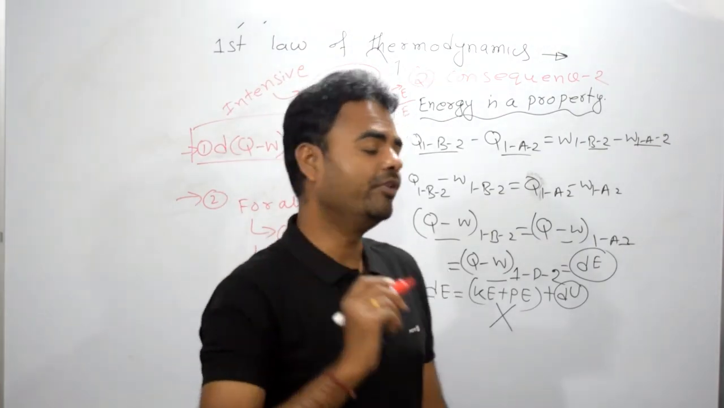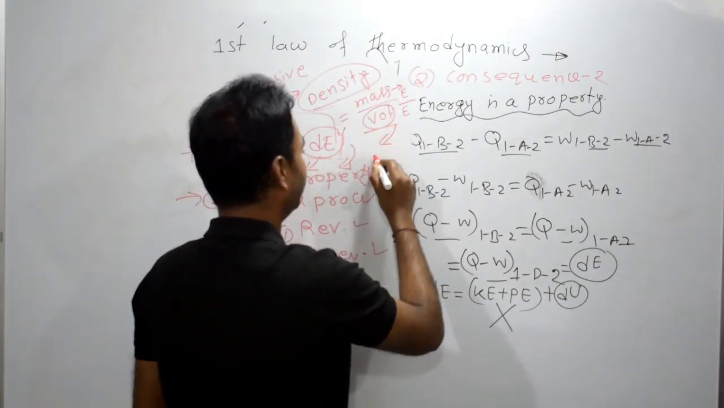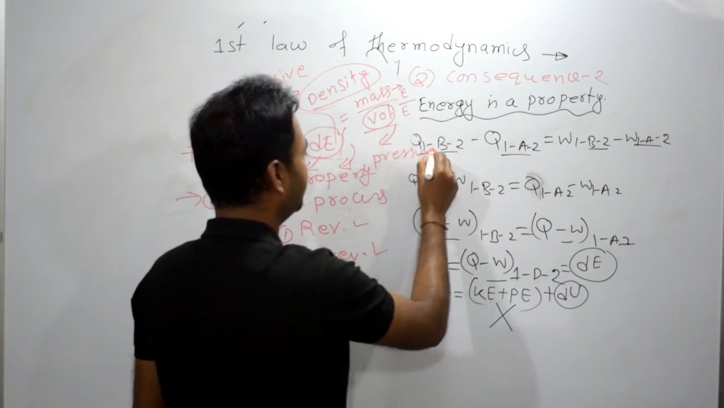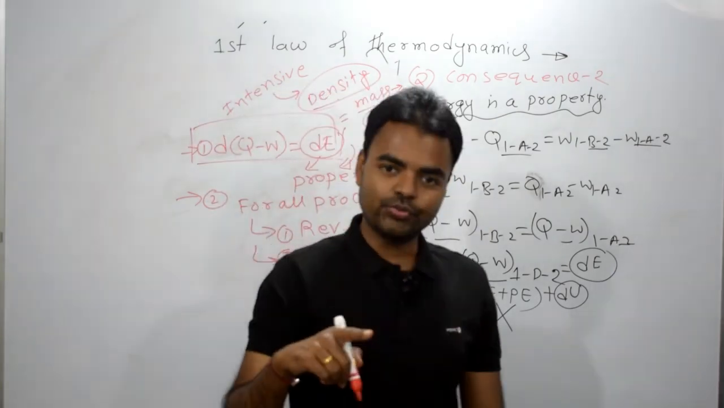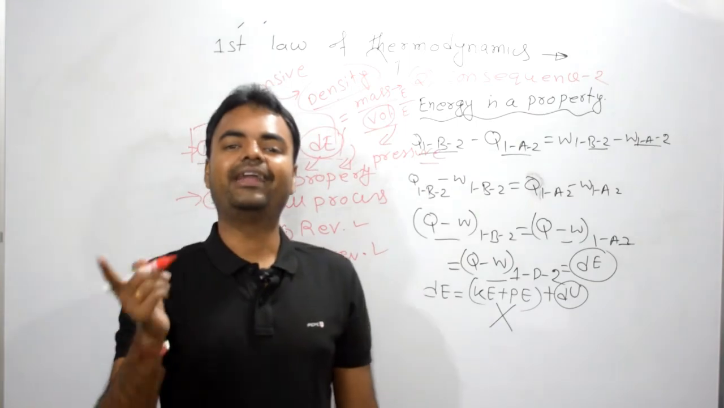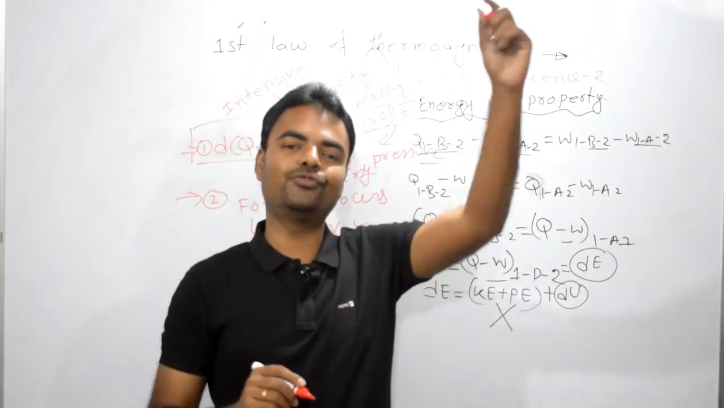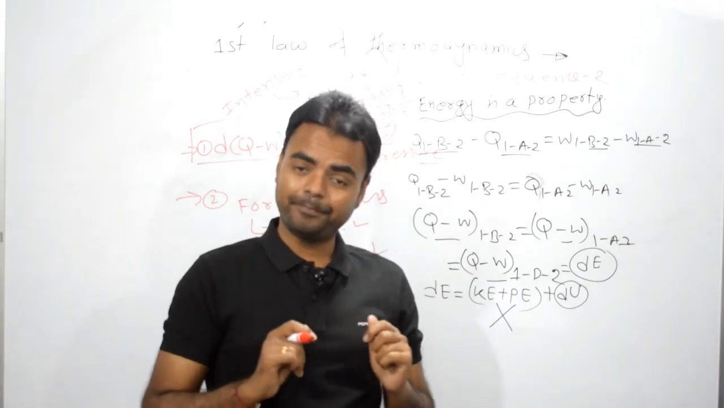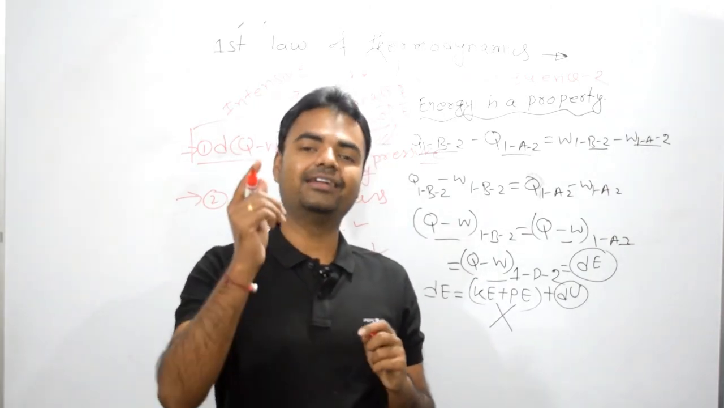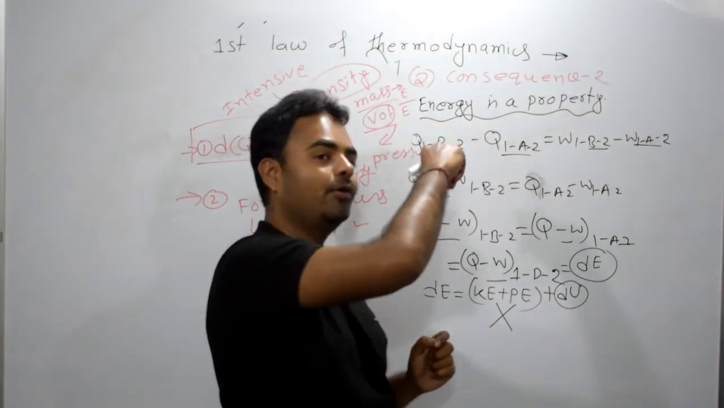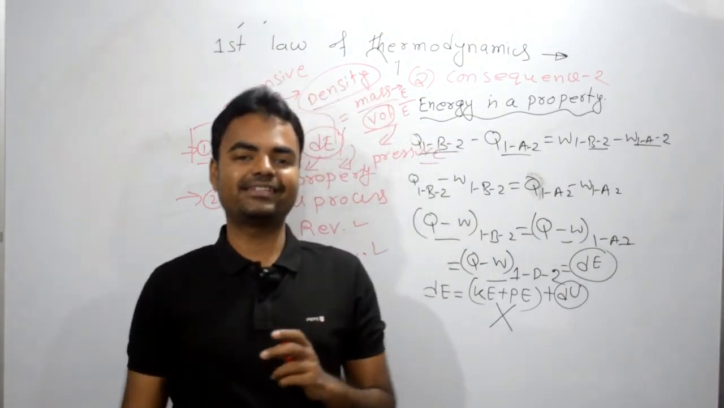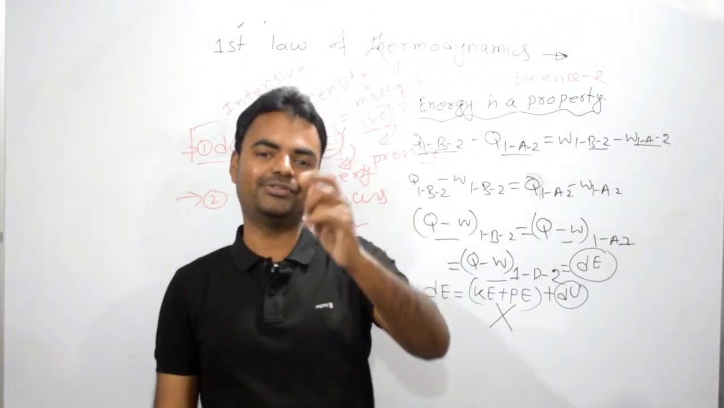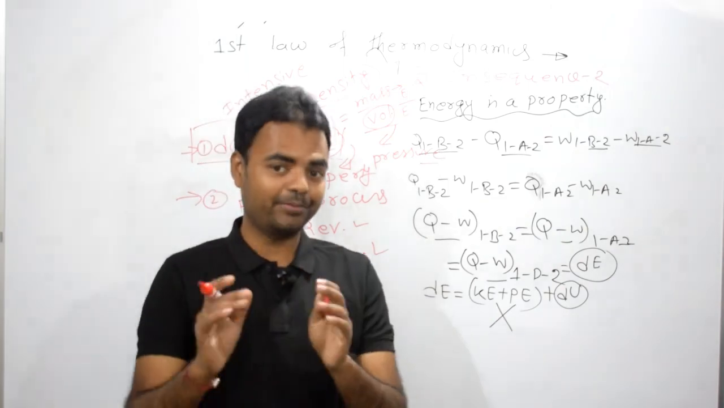Like density, we have pressure. Pressure is also what, my dear? An intensive property, because pressure is equal to force divided by area. Area is an extensive property, right? And force is also an extensive property because force is equal to mass into acceleration. I hope you got my point, right?